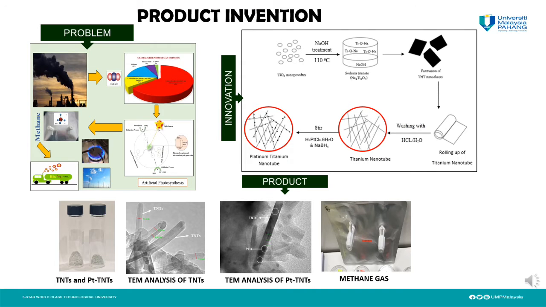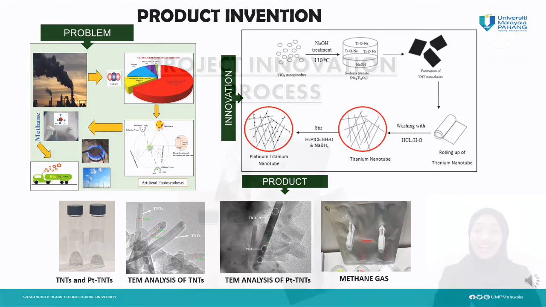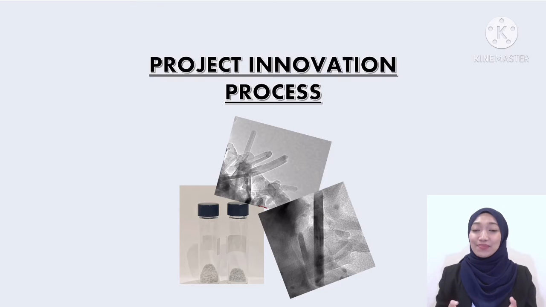For product invention, as you can see in the schematic diagram below, a surface modification has been carried out on the titanium dioxide precursor through the hydrothermal method to form titanium nanotube, TNT. The 3D structure of titanium dioxide powder will form lamellar sheets during hydrothermal treatment and promote the formation of high purity nanotubes during the acid washing process. The sample then underwent a chemical reduction process to distribute the platinum nanoparticles into the titanium nanotube. A short video will be presented to show the steps involved during the preparation of the Pt-TNT photocatalyst.